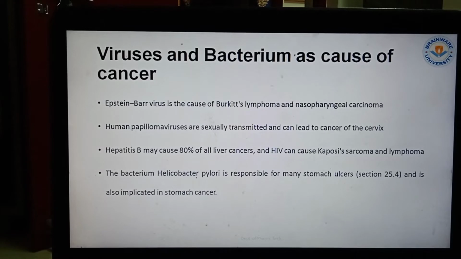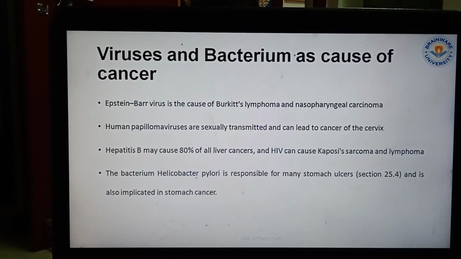Human papillomavirus is sexually transmitted and can lead to cancer of the cervix. Hepatitis B may cause 80% of all liver cancers. HIV can cause Kaposi sarcoma and lymphoma. So in case of HIV, how can you detect it? If the person has some sarcoma or hairy-like structure in the upper mouth portion, it is known as Kaposi sarcoma, and it will be whitish in color.